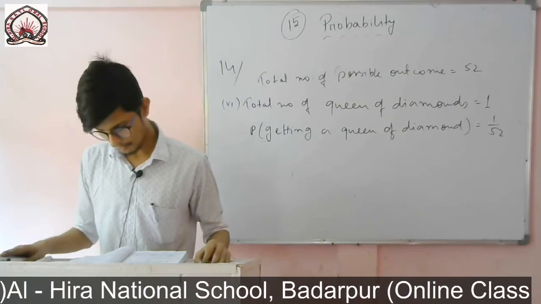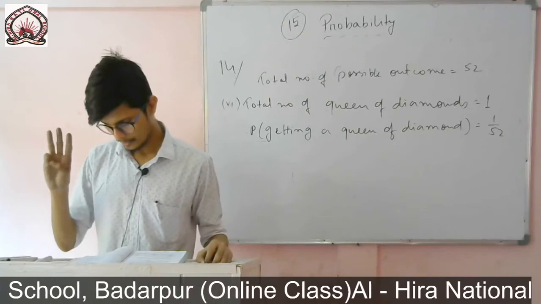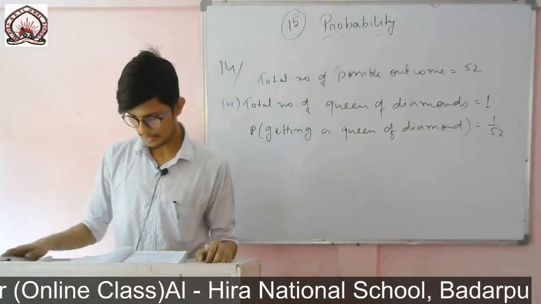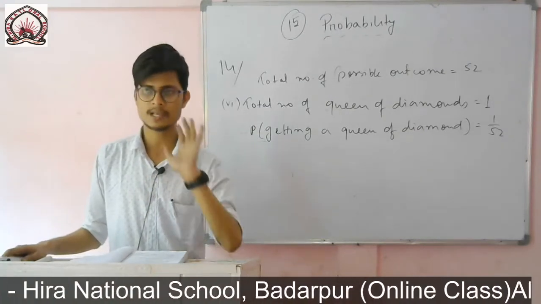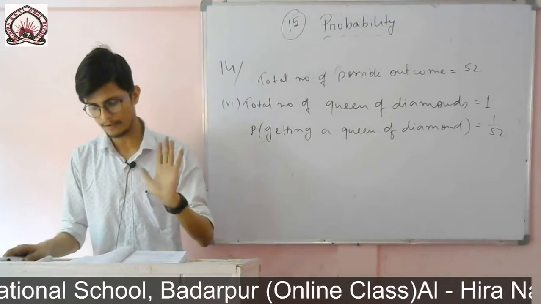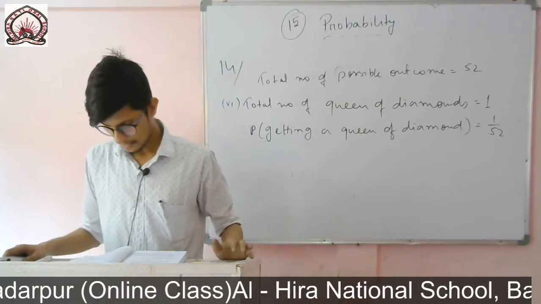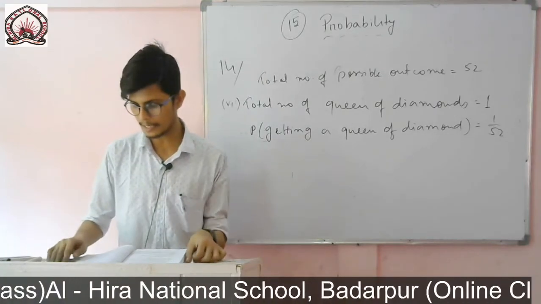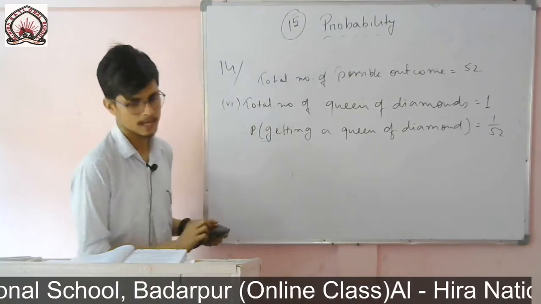So there are 5 cards, and they are well shuffled and face downward. In this case there are only 5 cards, that means the total possible outcome will be 5, not 52. One card is then picked up at random. What is the probability that the card is a queen? So the question is to find the probability that the card is a queen.